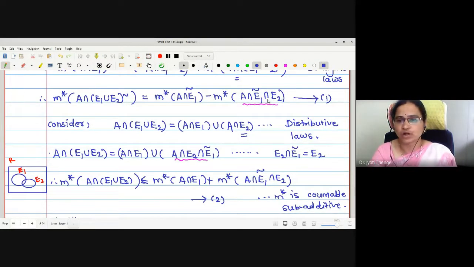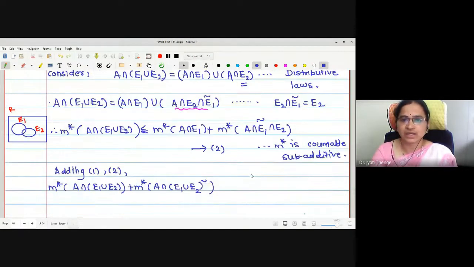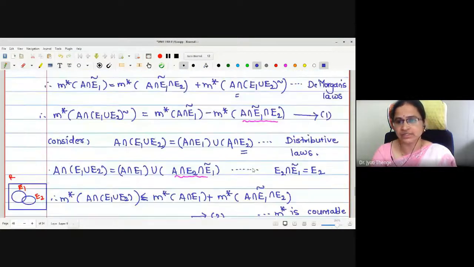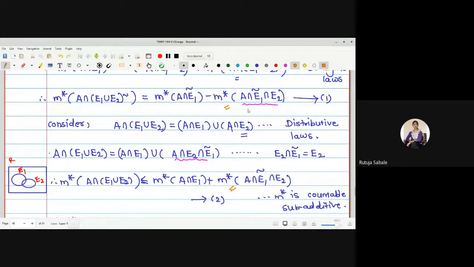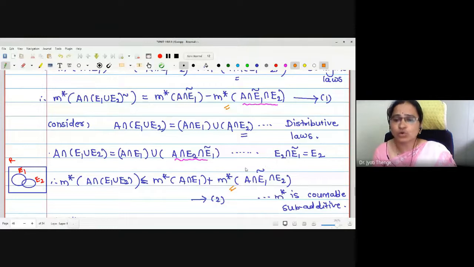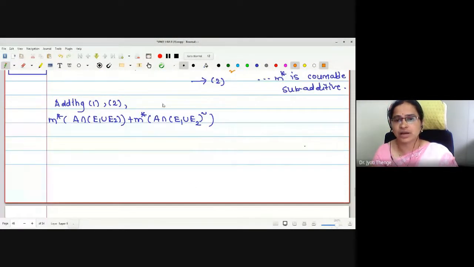Okay. Now what one has to do? One has to add the right hand sides also. What are the right hand sides? If I look at the right hand side of equations number 1 and 2, may I say this term will be cancelled? Yes, ma'am. Outer measure of A intersection E1 complement intersection E2. In order to cancel this, we have done this adjustment, E2 as E2 intersection E1 complement. Therefore, which terms are left with us? First terms, A intersection E1 complement and A intersection E1, right? Therefore, this is less equal now.